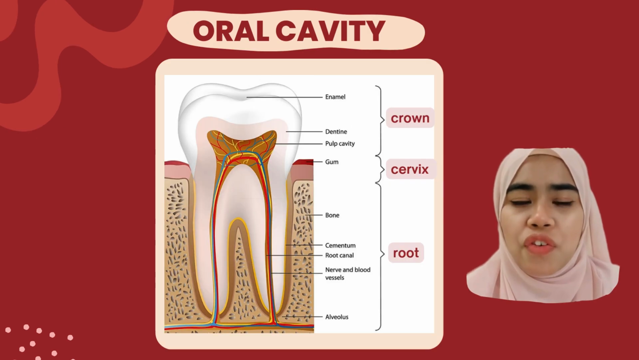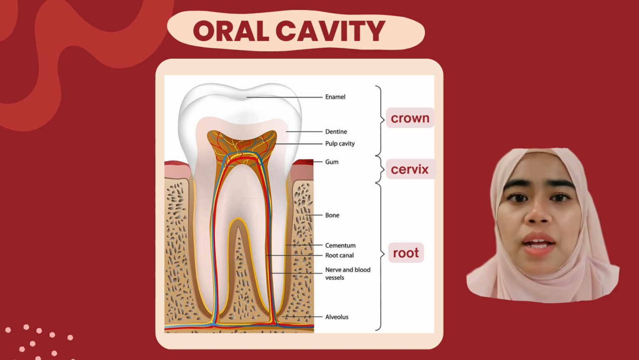Structure of the teeth. Firstly, the crown. It is covered with enamel, which is the hardest substance in the body. Secondly, the cervix, also known as the neck of the tooth, is where the crown and the root meet. Dentine makes up the bulk of the tooth. The portion that is above the gum line is covered with enamel. Thirdly, the root, which is the area covered with cementum.